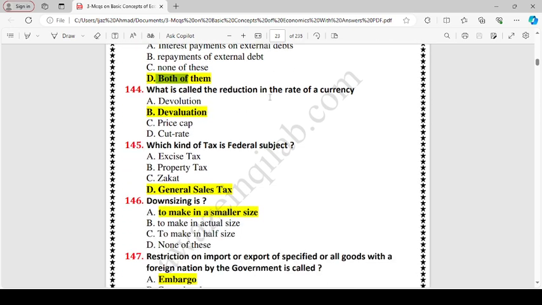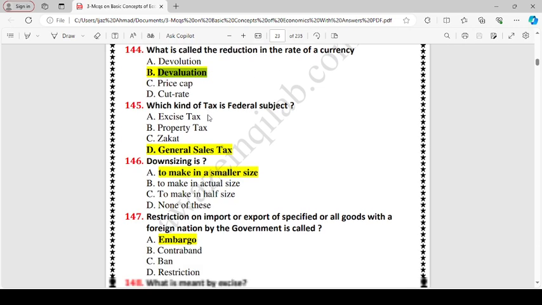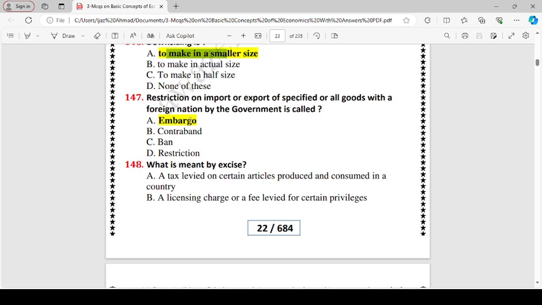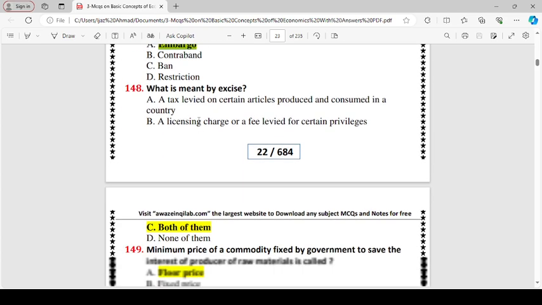What is called the reduction in the rate of currency? Devaluation. Which kind of tax is federal subject? General state tax. Downsizing is a market to its similar size. Restriction on import or export of a specific good with a foreign nation by government is called embargo.